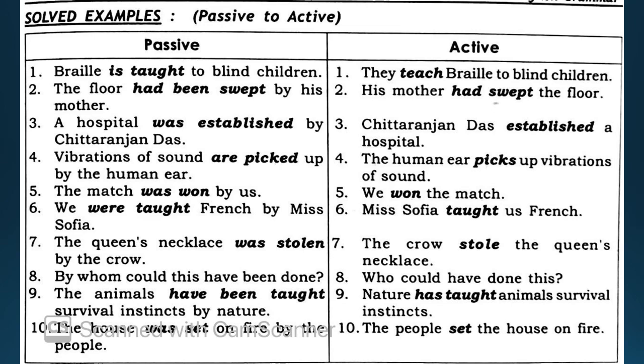Now coming to the next one. The animals have been taught survival instincts by nature. Nature has taught animals survival instincts. Okay. Now the house was set on fire by the people. And what is the active voice over here? The people set the house on fire. Is it clear, boys? The 10 examples are clear. It made you all understand how to change passive voice into active. Okay, can we move ahead?